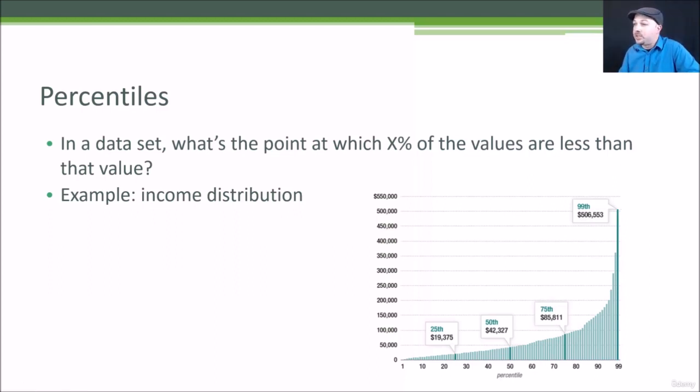Congratulations. But if you're a more typical median person, the 50th percentile defines the point at which half of the people are making less and half are making more, which is the definition of median, right? So the 50th percentile, same thing as median, and that would be at $42,000 given this data set. So if you're making $42,000 a year in the US, you are making exactly the median amount of income for the country. And you can see the problem of income distribution here. Things tend to be very concentrated toward the high end, which is a very big political problem right now in the country. So we'll see what happens with that, but that's beyond the scope of this course.